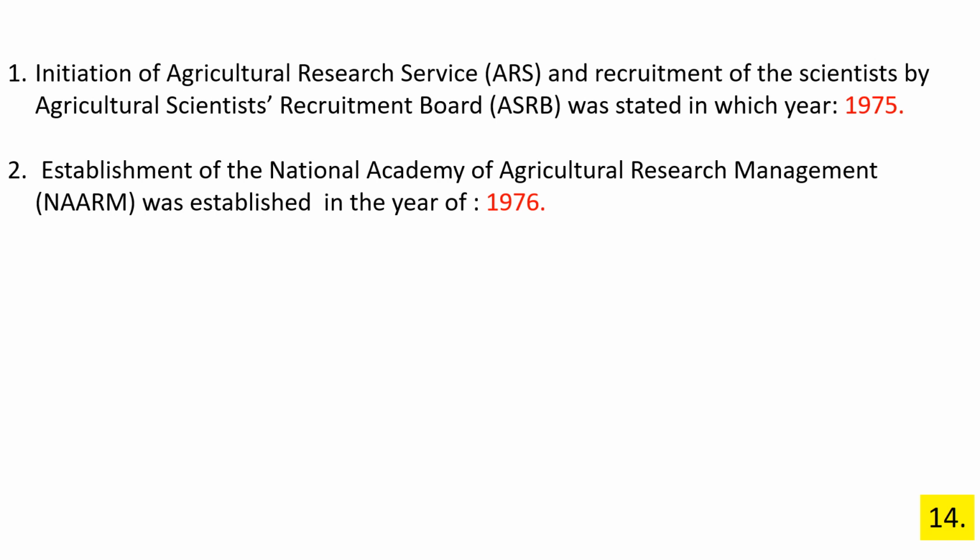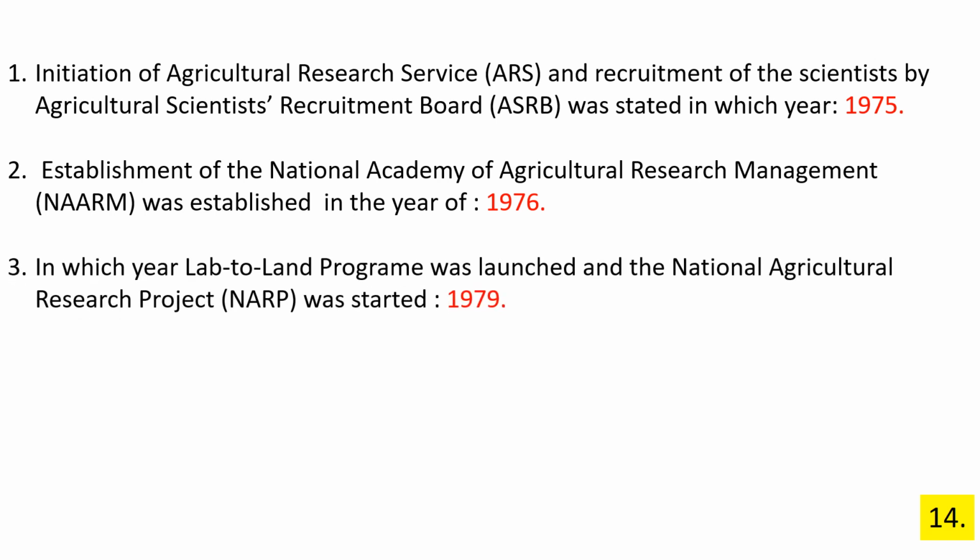Establishment of the National Academy of Agriculture Research Management NAARM was in the year of 1976. In which year Lab to Land program was launched and the National Agriculture Research Project was started? 1979.